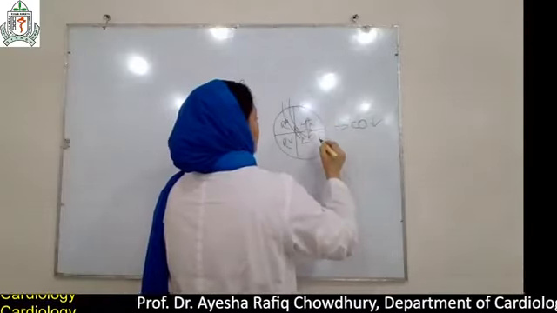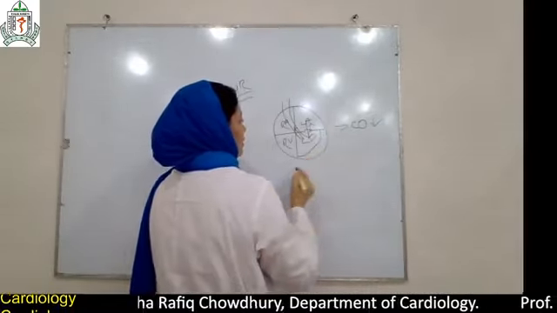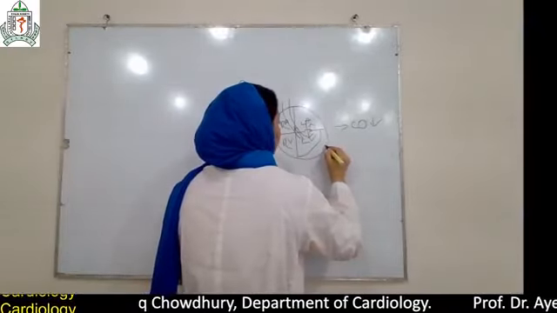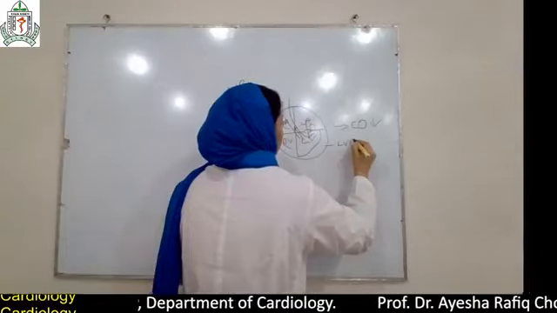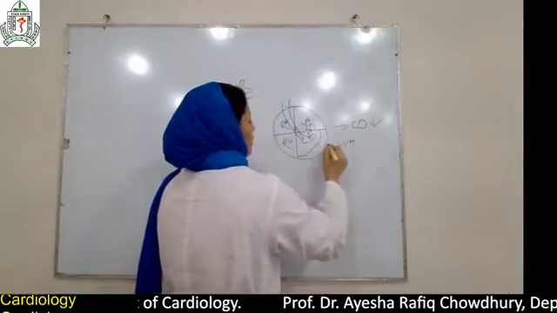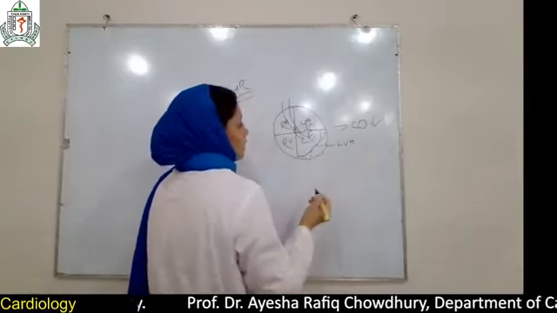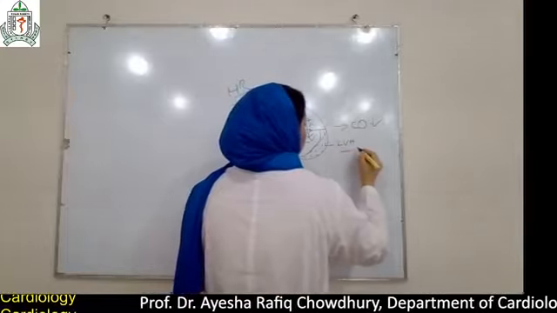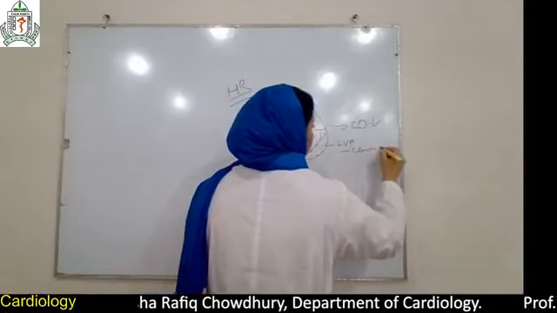Then there is also increased wall thickness due to pressure overload. There is LVH, left ventricular hypertrophy, and there is decreased blood supply to the thick wall, and the patient has some chest pain or angina.